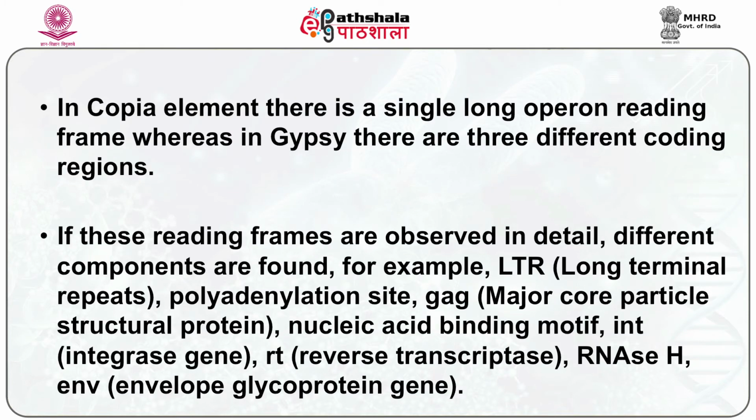Structurally, there are differences in the copia and gypsy elements of Drosophila. In the copia element, there is a single long open reading frame, whereas in gypsy, there are 3 different coding regions. If these reading frames are observed in detail, different components are found. For example, LTR, the long terminal repeats, the polyadenylation site, GAG, which is the major core particle structural protein, a nucleic acid binding motif, INT, which is the integrase gene, RT, which is reverse transcriptase, RNase H, and ENV, which is the envelope glycoprotein gene.